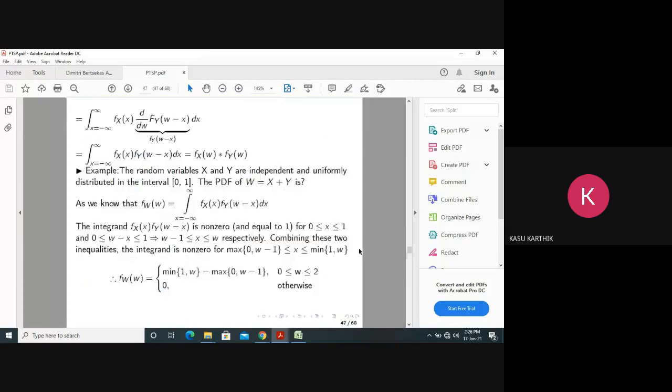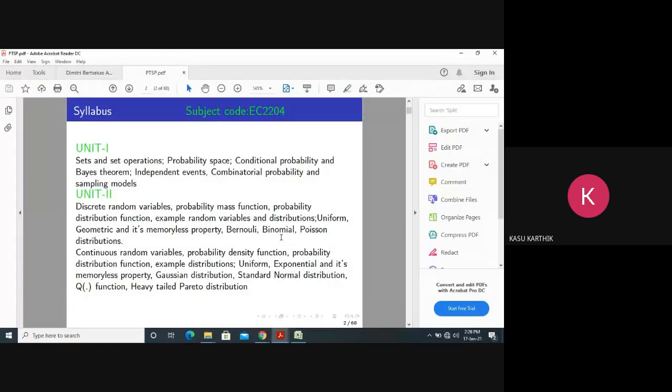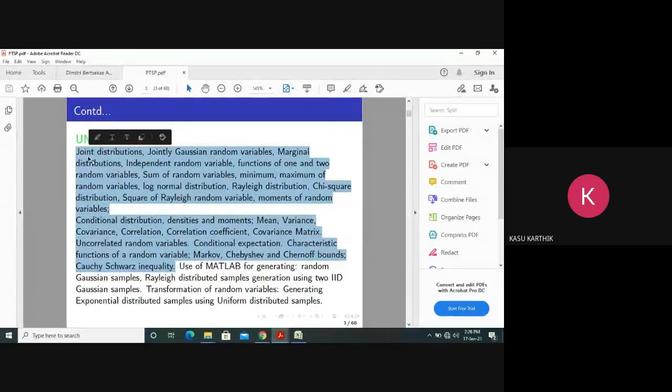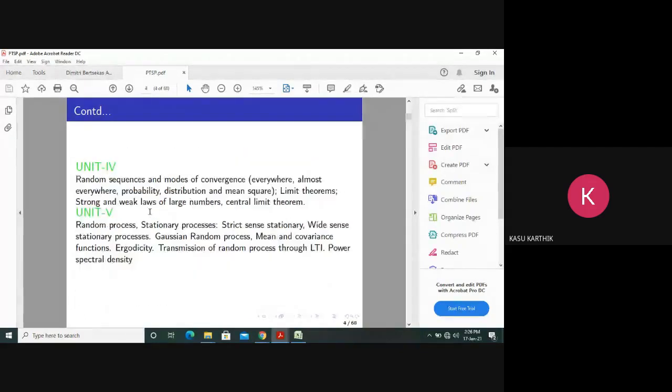Now, coming back to the syllabus. Unit 2 is also very easy. Unit 3 seems very big, but it is not that big. This part is using MATLAB, and MATLAB cannot be given in the descriptive exam. So the syllabus is only up to this. Whatever we taught in the class will be the syllabus. So don't worry about the syllabus; nothing will be given outside what we have taught in the class.